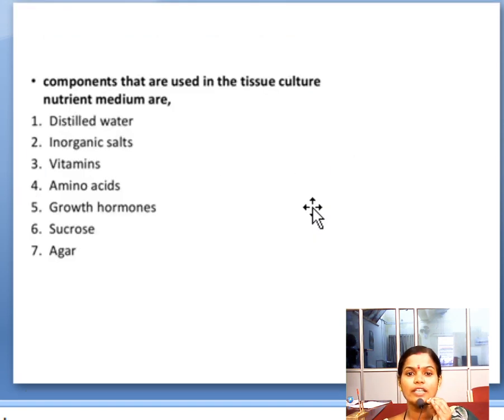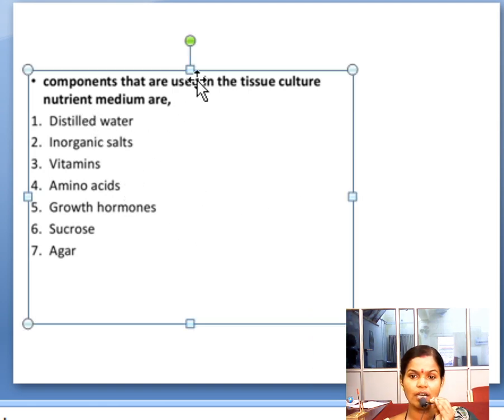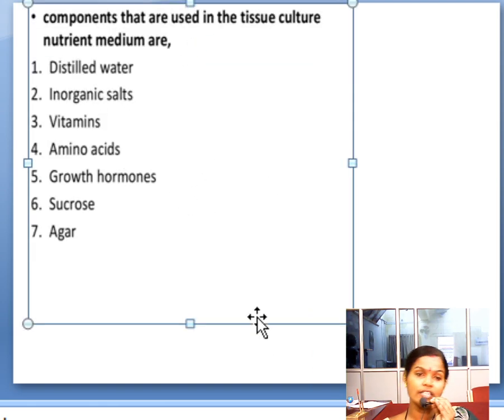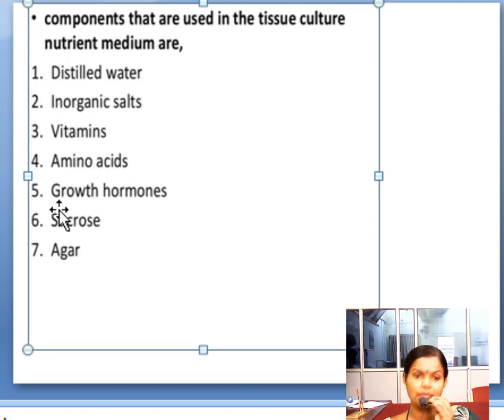Next slide, what we are going to see is the components of the nutrient media. I was telling you about the nutrient media continuously. So what are the components of the nutrient media? I have told you: distilled water, which is pure water.